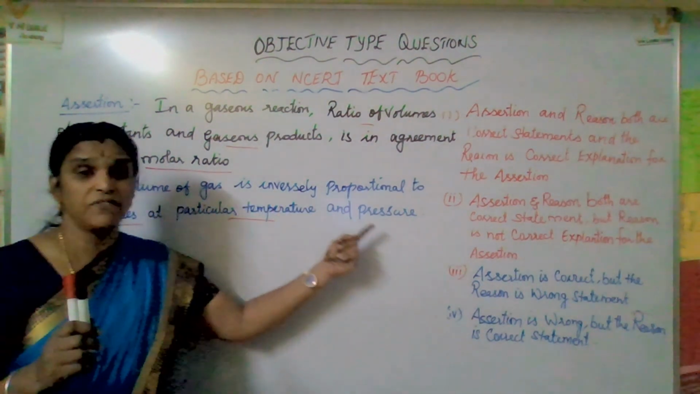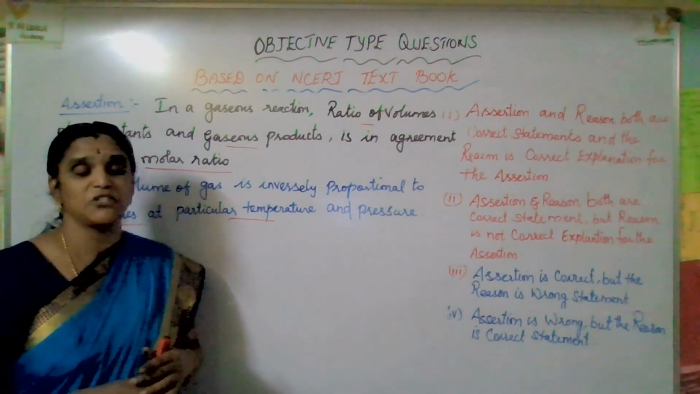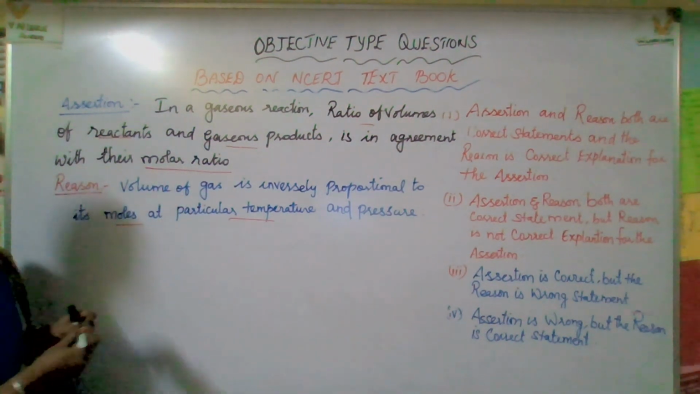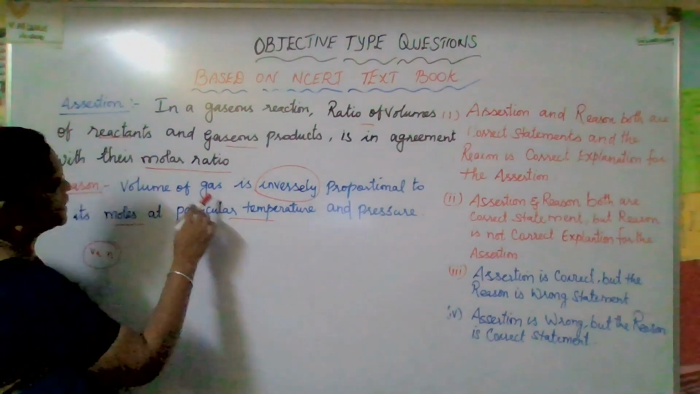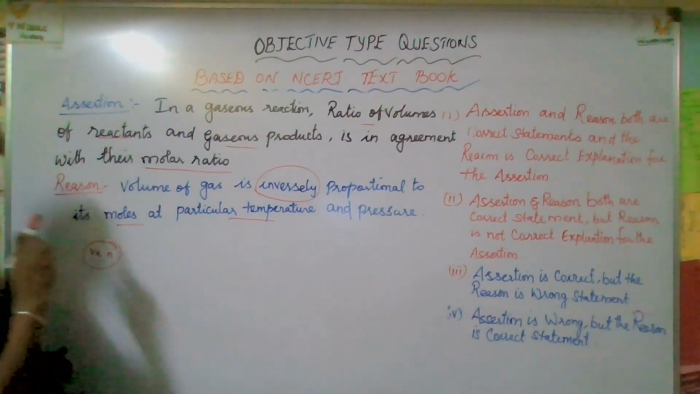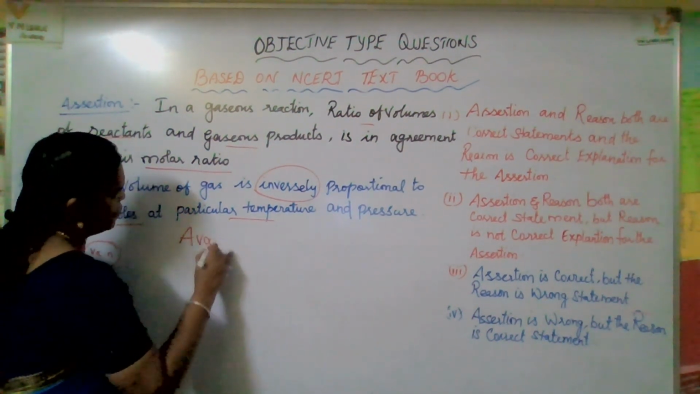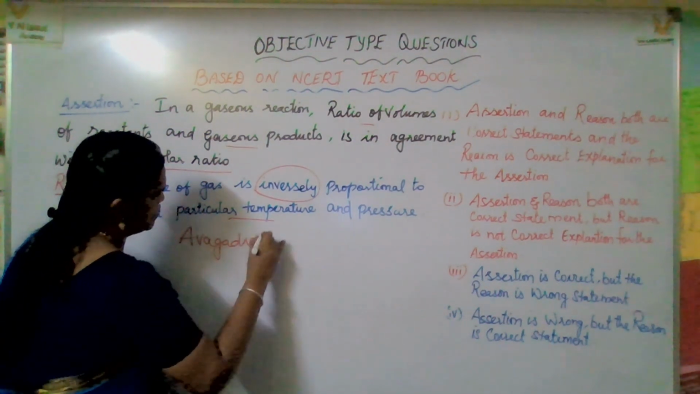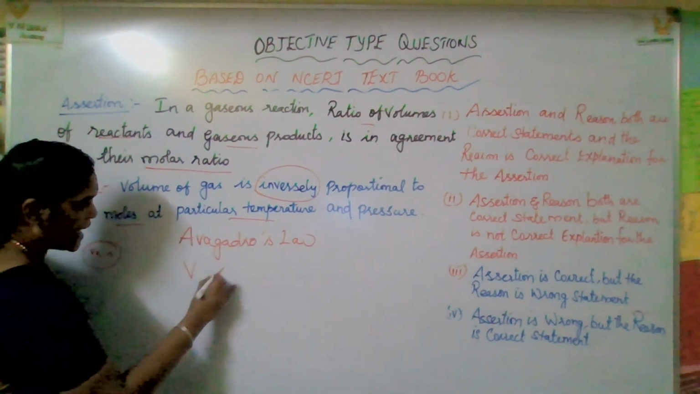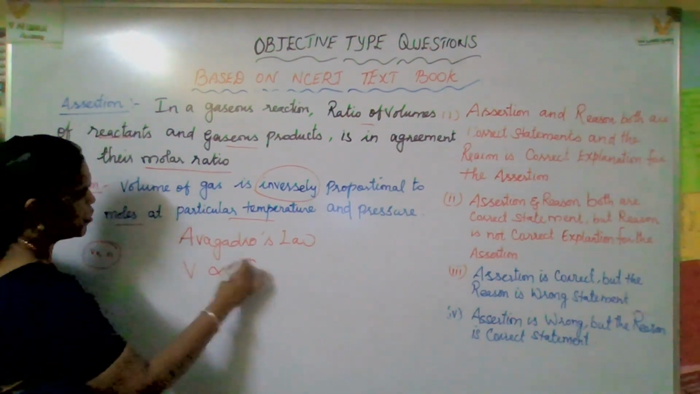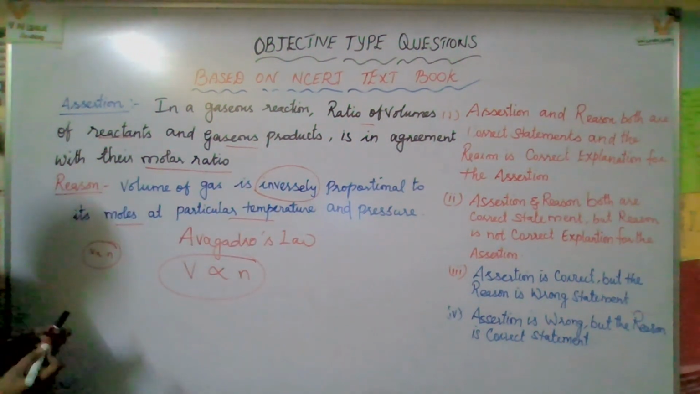Volume of gas is inversely proportional to its moles at a particular temperature and pressure. Yes, here actually it's not correct. Inversely proportional, they mention. Actually, Avogadro's law says the volume of gas is directly proportional to the number of moles n at a particular temperature and pressure. But here they mention inversely. Now, which is the correct option?